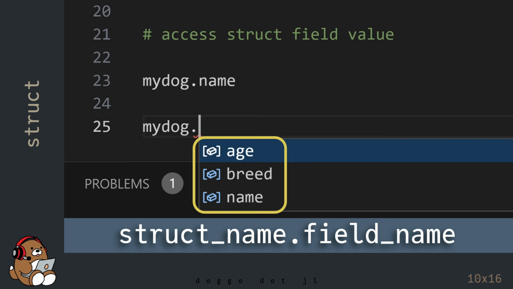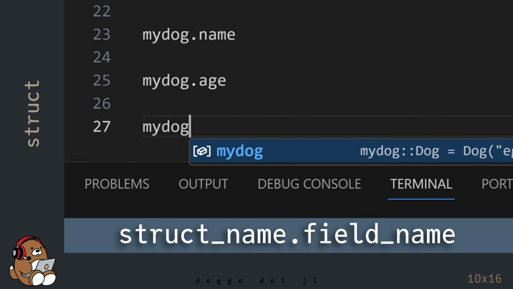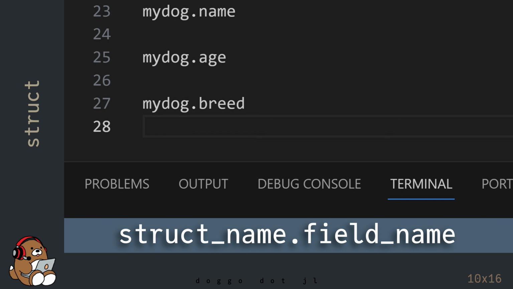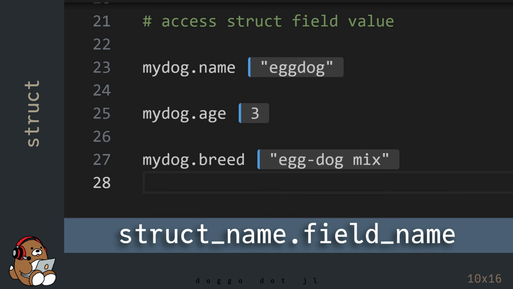Note that in VS Code, when you hit the dot, the available field names will appear as options for your convenience. Pretty cool, right?